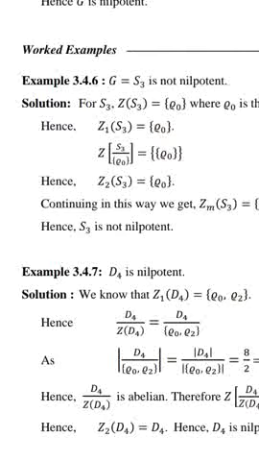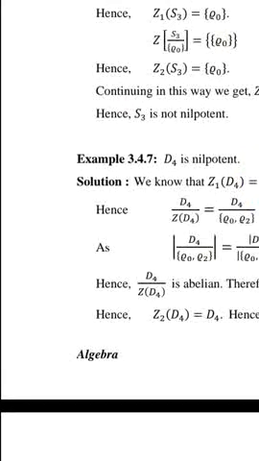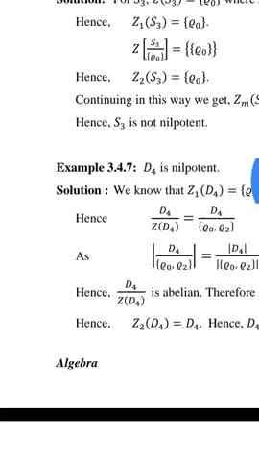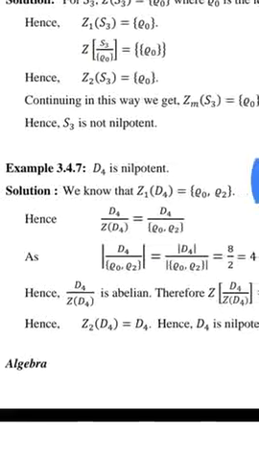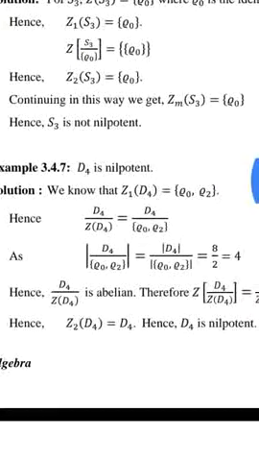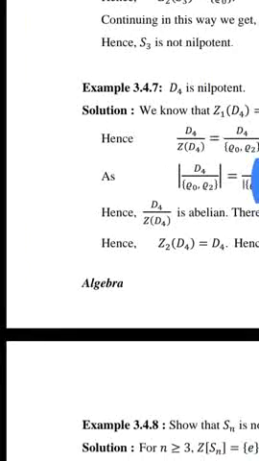Now, example: D4 is nilpotent. We have to prove that D4 is nilpotent. We know that Z1(D4) = {ρ0, ρ2} in set form. Hence D4/Z(D4) = D4/{ρ0, ρ2}. The order of D4/{ρ0, ρ2} = 8/2 = 4.